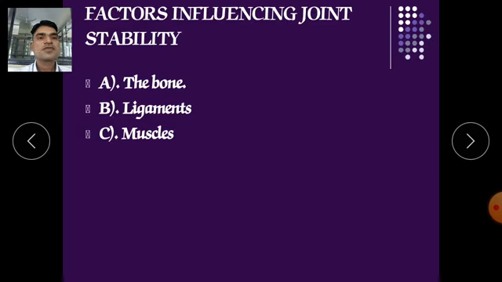Factors influencing joint stability. The first factor is the bone. Bone is a major factor regarding joint stability. If your bones are demineralized, meaning the mineral levels are low.